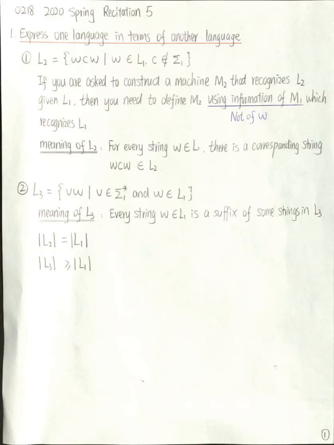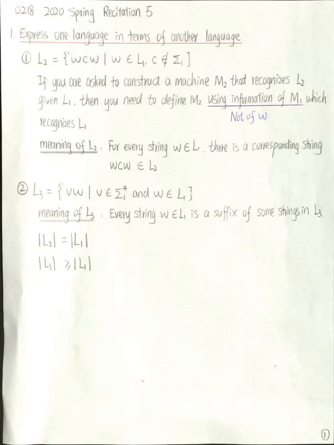There can be infinitely many strings in this L1. If you define your M2 according to this W, then you have infinitely many versions of this M2. But we say M2 recognizes this L2 means M2 will accept each string in this L2. So each language corresponds to one machine. You don't define multiple machines for this language.